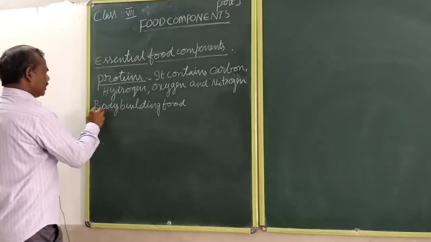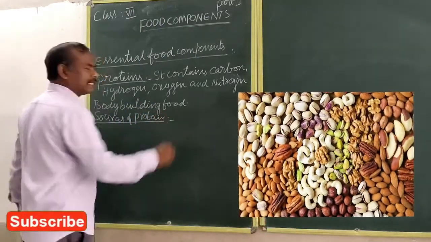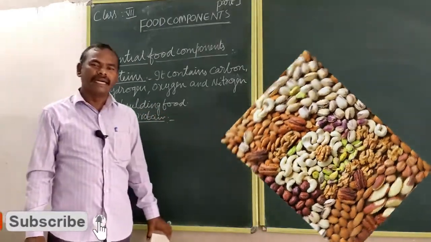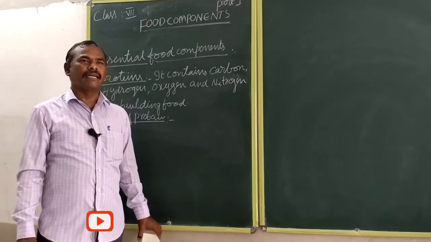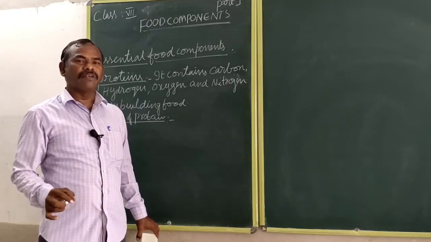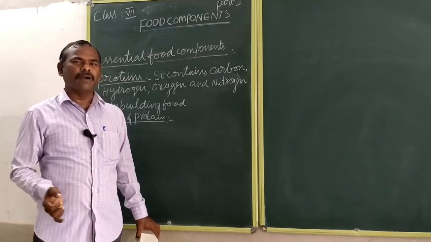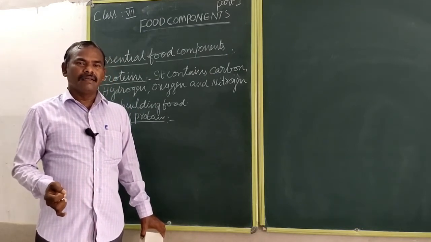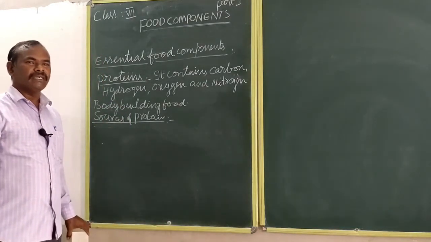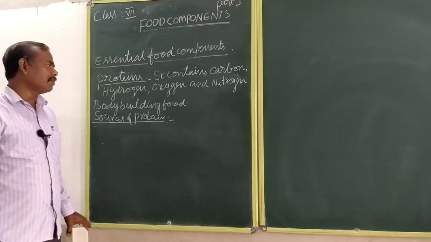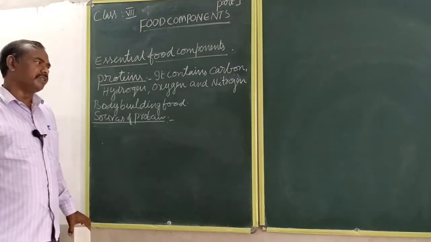Sources of proteins: all pulses like green gram, red gram, black gram, dal, etc. Next, dry fruits like cashew nut, badam, pista. These are plant products. Again, animal products: milk, egg, chicken, mutton, etc. These are the sources of proteins. Proteins contain carbon, hydrogen, oxygen and nitrogen.